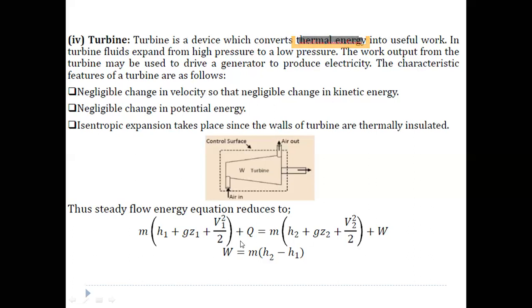And since there is no loss of heat, since it is well insulated, q can be written as 0. So the only terms left are m h1 is equal to m h2 plus w. Since we are getting work from the system, we write w as positive. So w is equal to m into h1 minus h2.